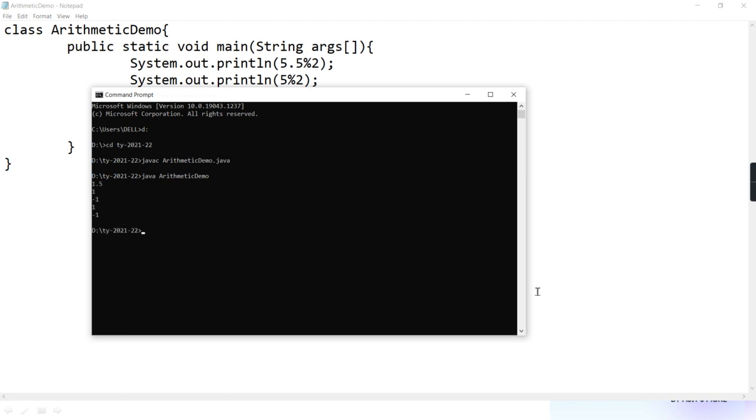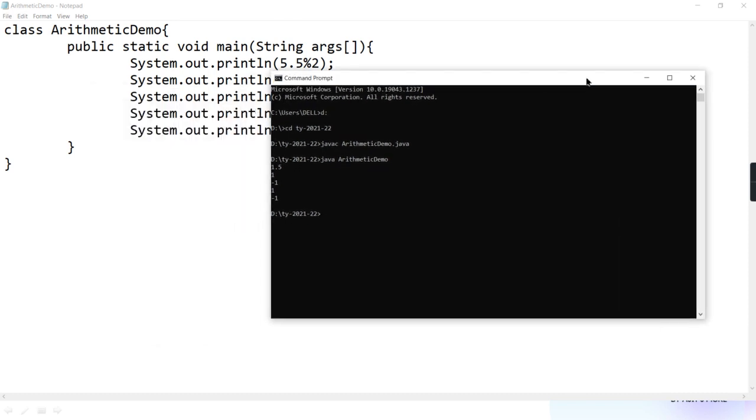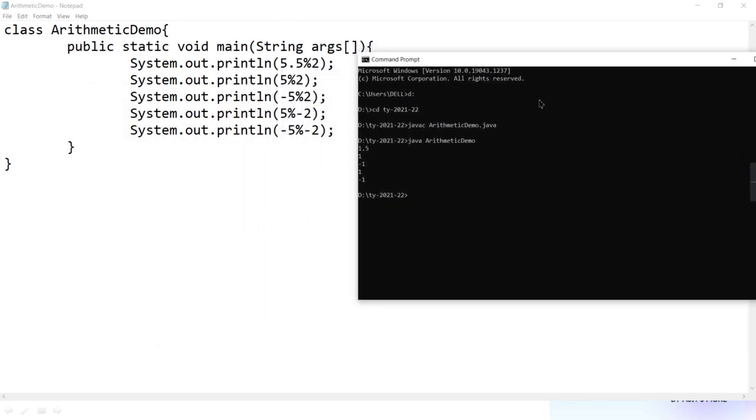See, can you check the signs? Cross verify the signs. First, 5.5 mod 2, the answer is 1.5. 5 modulo 2, it is 1. Minus 5 modulo 2 is minus 1. 5 mod minus 2 is 1 and here it is minus 1. So what you'll conclude from this, that whenever you are doing modulus, it is going to take the sign of the first operand. Whatever is the sign of the first operand is the sign of result.